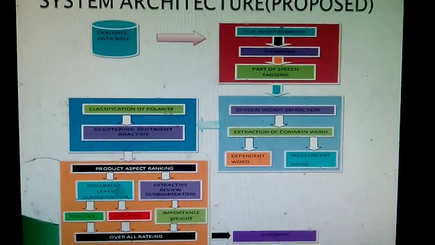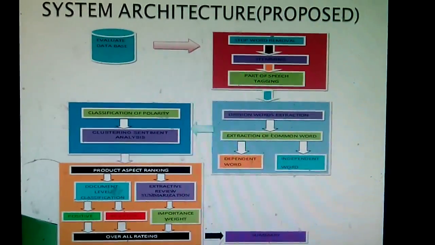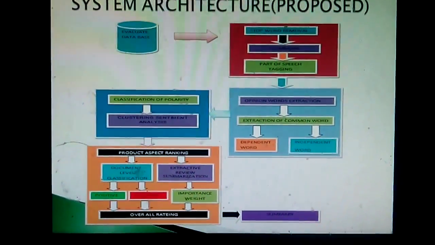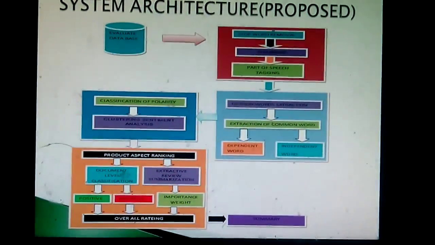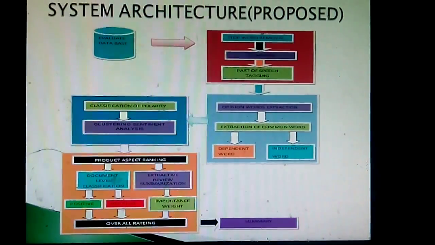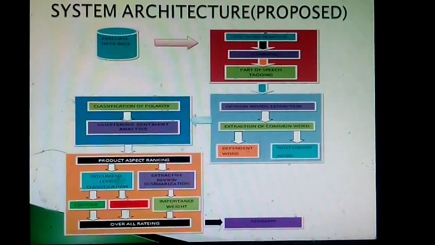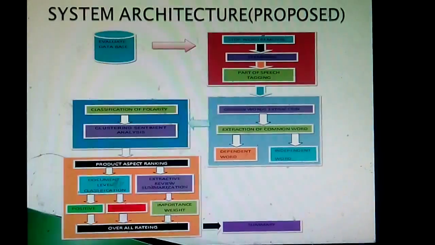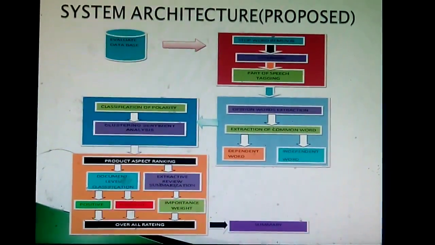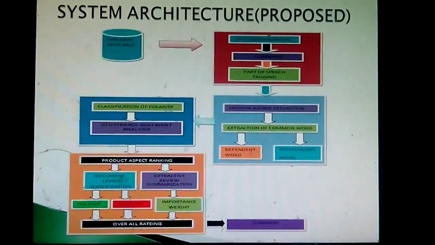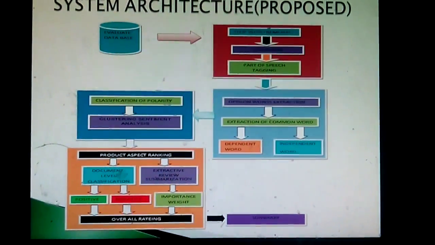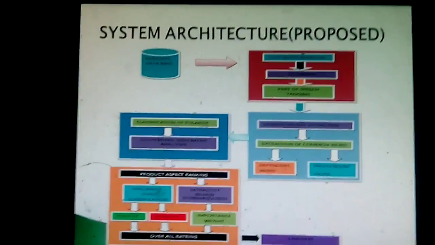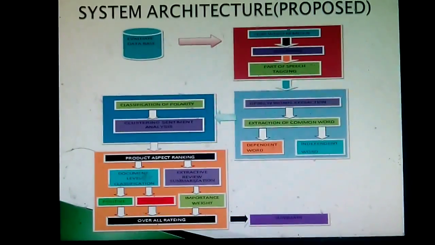System architecture of the proposed system. This is the evaluate database: if we give the reviews, they will be stored in the database. Stop word removal means it will remove all the punctuations. In stemming, it will remove words like is, was, and other verbs. Part of speech tagging will give the parts of speech of the sentence. In opinion word extraction, it will extract the opinion words alone, and then it will separate the dependent words and independent words. Classification of polarity means it will break the words, like ing and ed, which are separated.